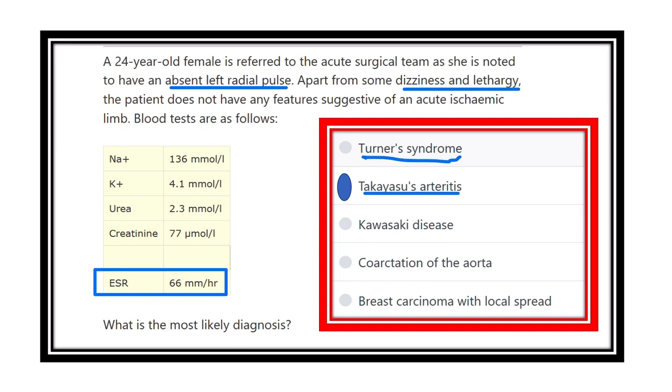In the case of Turner syndrome, as it is a genetic disorder, other features are also present. Kawasaki is also not this condition, and in the case of coarctation of the aorta, usually ESR is not affected, and in the case of breast carcinoma, the vessel involvement is very rare and extremely late.